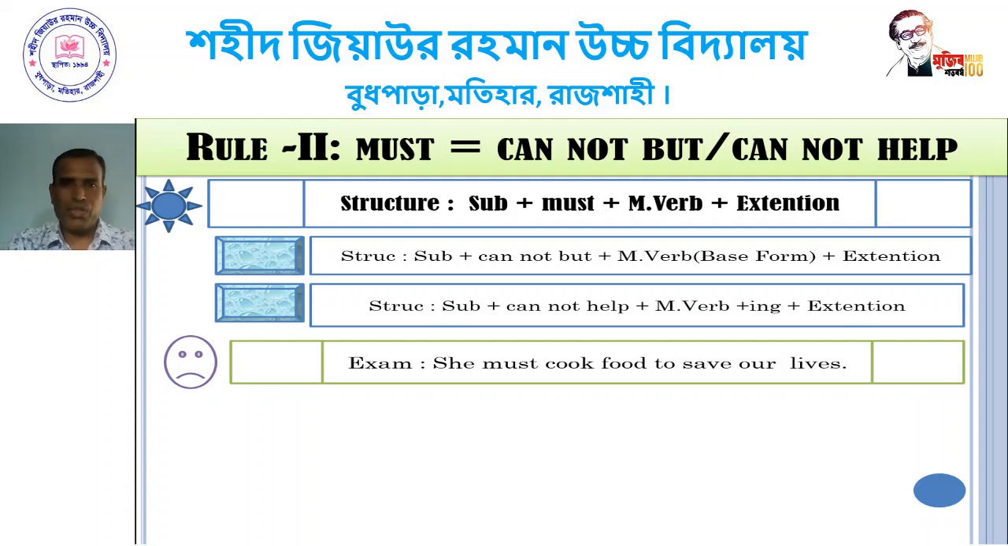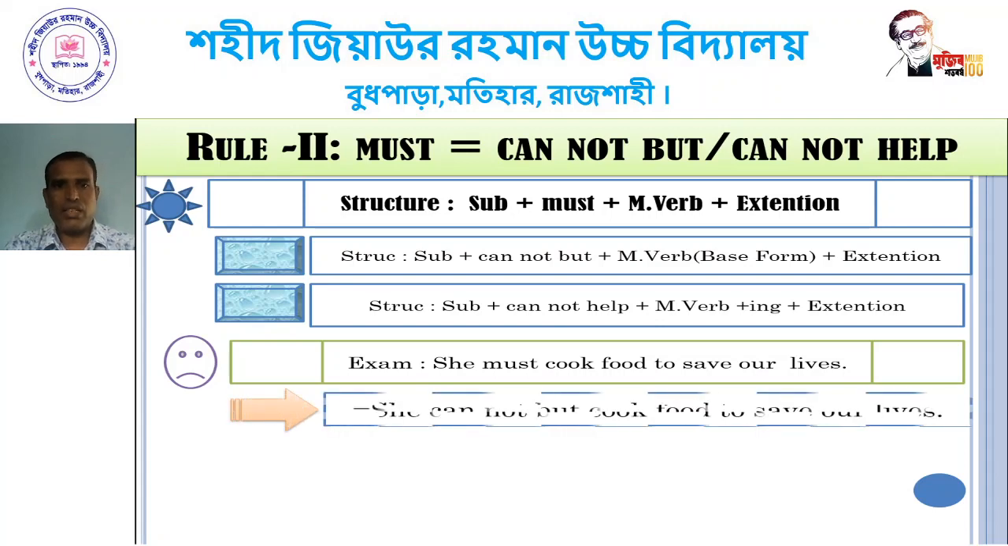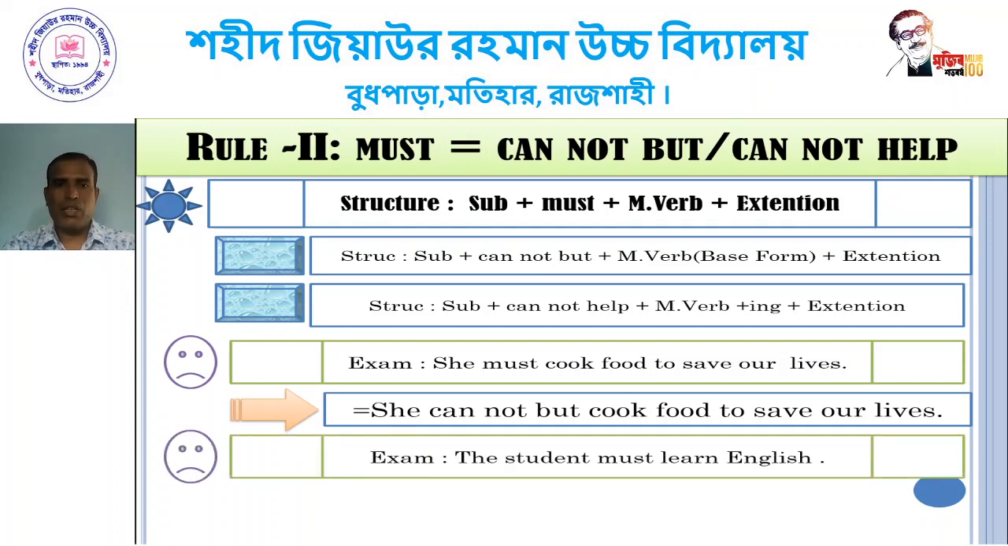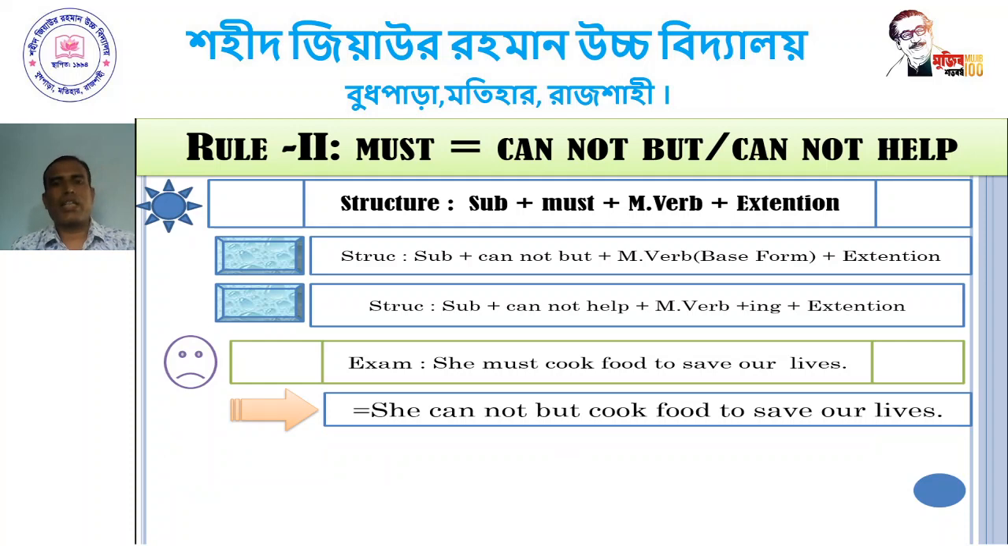Follow the example. She must cook food to save our lives. She cannot but cook food to save our lives. If you use "cannot but", here we used "cook", the base form of the verb cook. And if we use "cannot help", we shall have to say: she cannot help cooking food to save our lives.